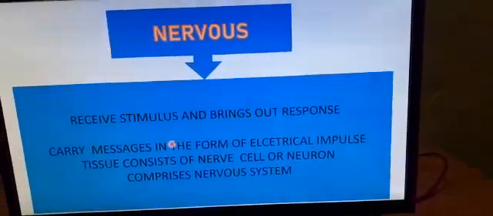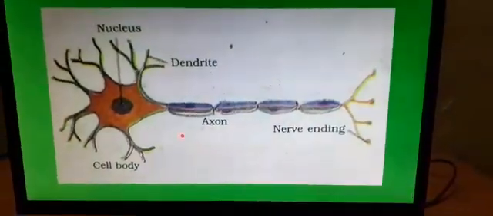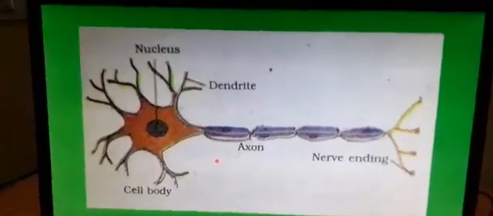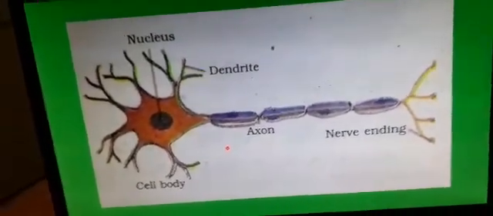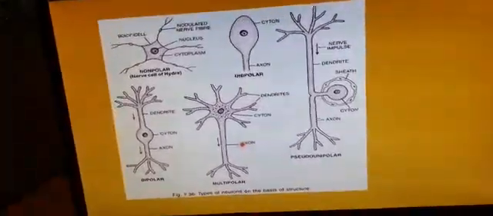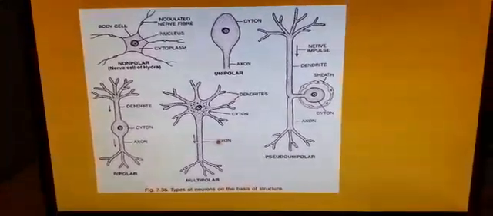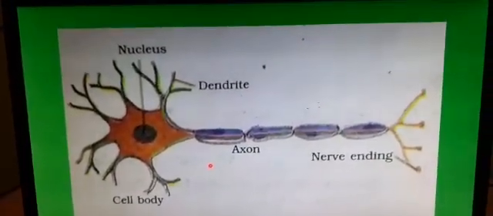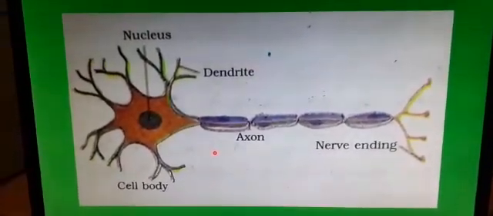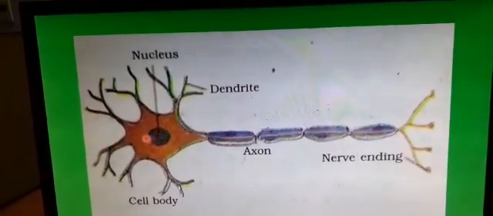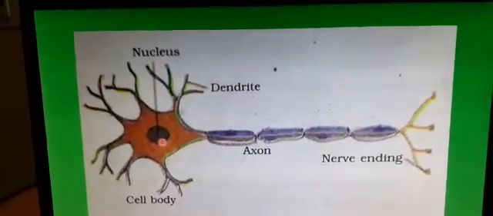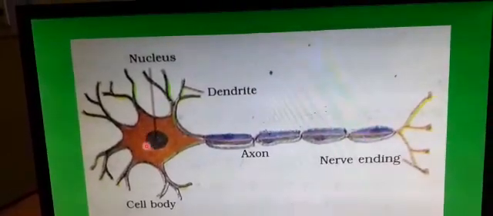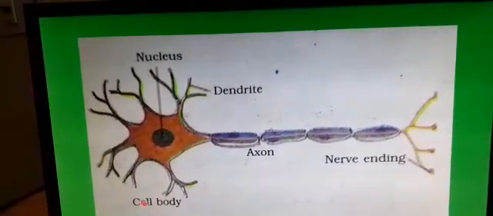So now let us have a brief view about the structure of the neuron cell or the nerve cell. Remember children, neuron cells or nerve cells exist in many forms, but the very common structure is the one which you are seeing in the image. Whatever may be the shape, every neuron will have two important parts. One, a more or less spherical structure, which is called the cell body. What is this called?